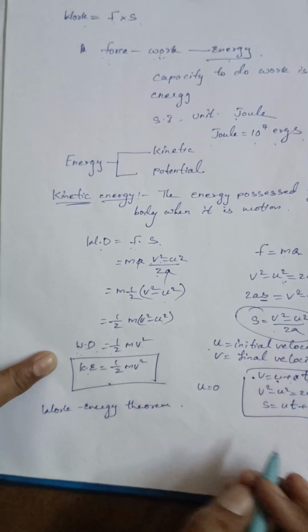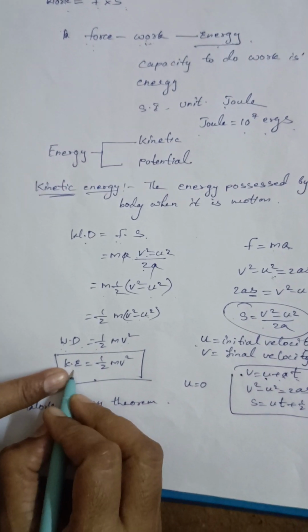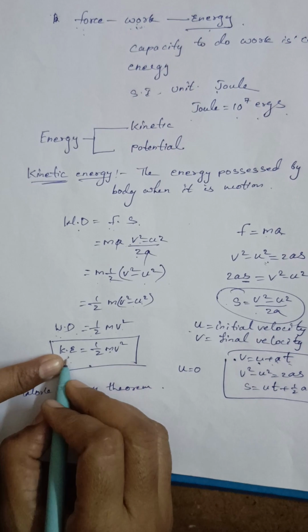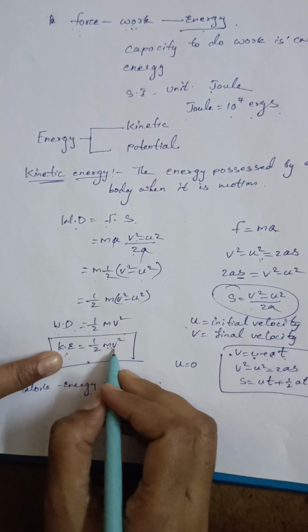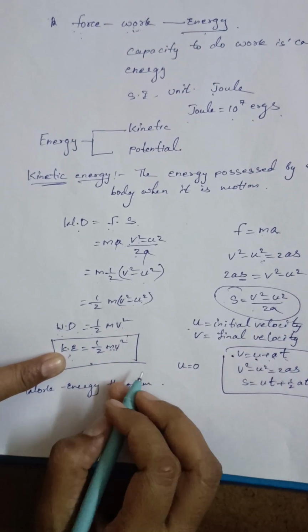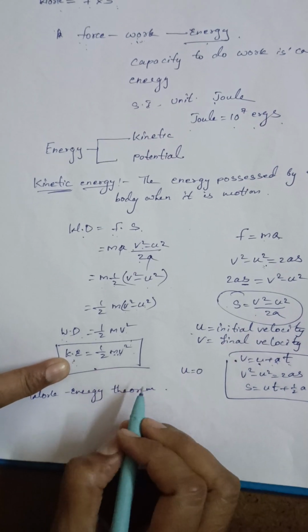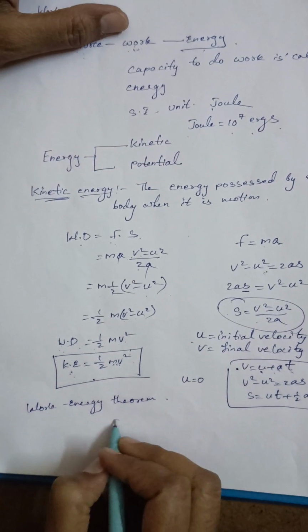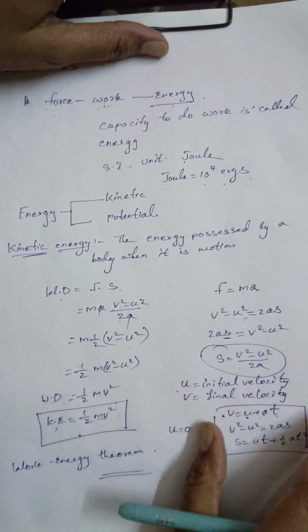Okay. Now here you see, kinetic energy depends upon the mass of the body, and v square means square of the velocity of the body. Okay. Right. Now let us go to potential energy. Have you understood this clearly? Then let us go to potential energy.